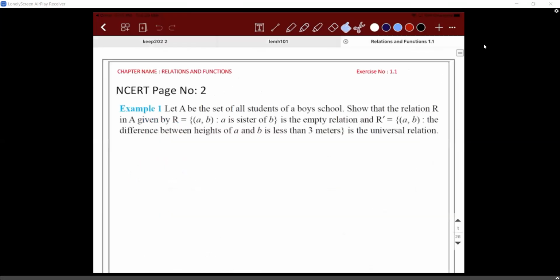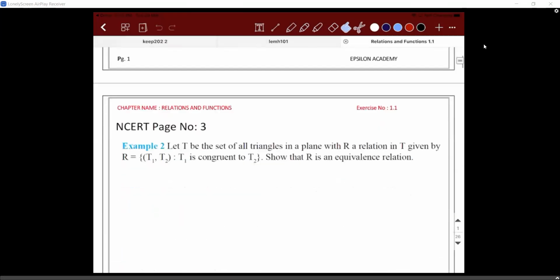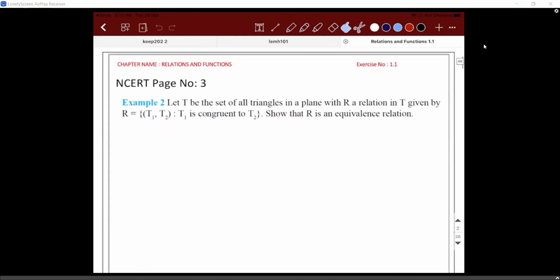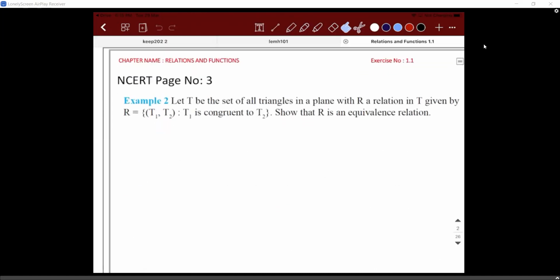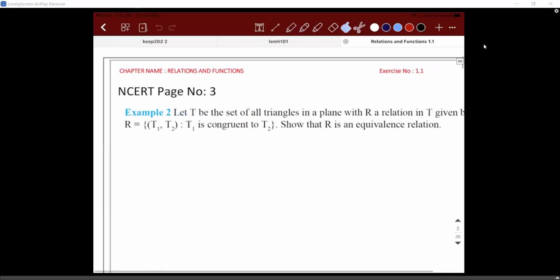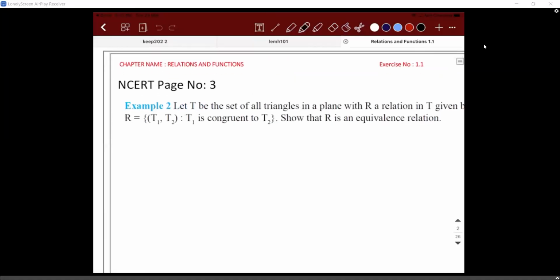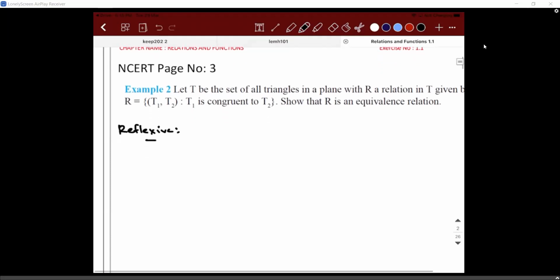So you have R = {(T1, T2) such that T1 is congruent to T2}. For it to be reflexive, what should happen? If I take two triangles, what can I say?